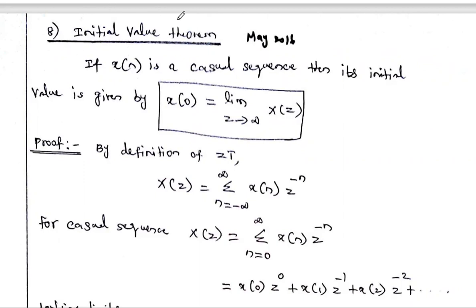So what is the initial value theorem? This theorem is mainly used to calculate the initial value of the given signal x of n. What is the initial value? The starting value of the signal x of n. That's why this theorem is called the initial value theorem.